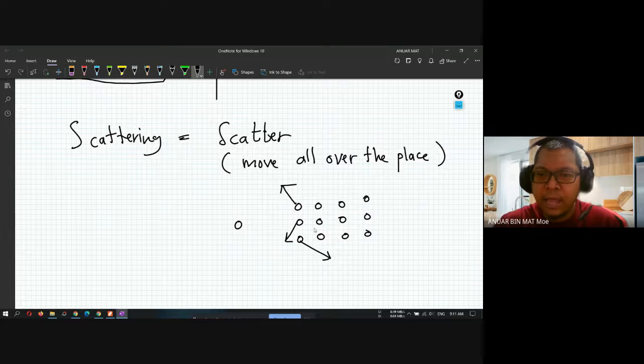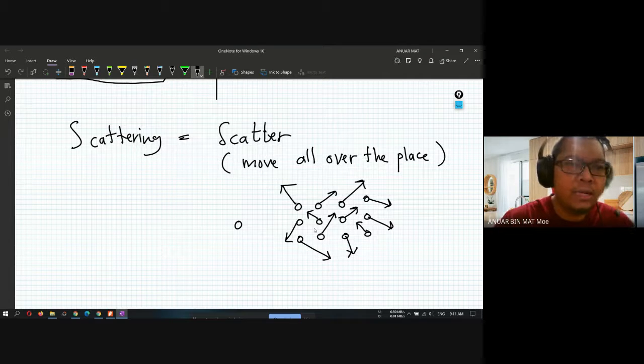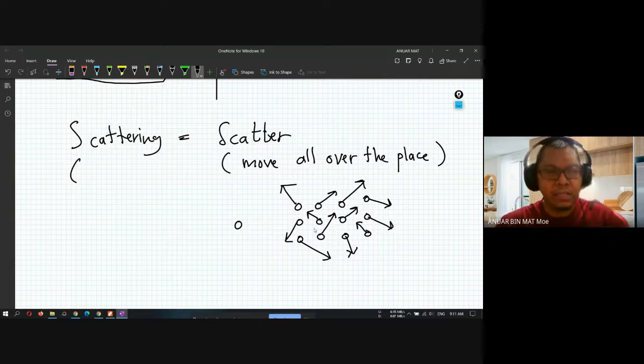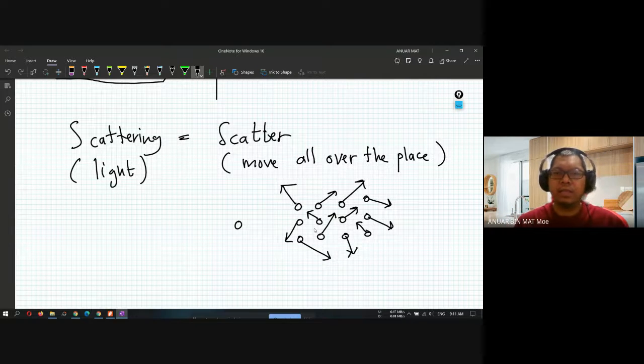This is what we call scattering. It is not organized. It moves all over the place. Sometimes it goes up, sometimes it goes down, in any direction. So what are the things that scatter in this topic? It is the light. Scattering the light, right? Do you understand this, class? Yes. Okay, very good.